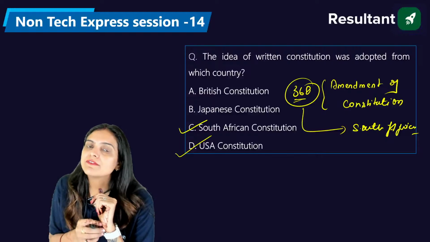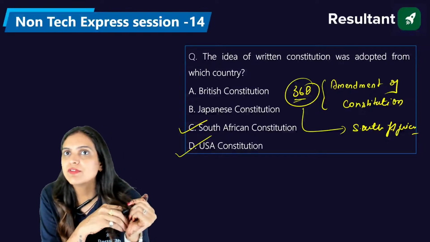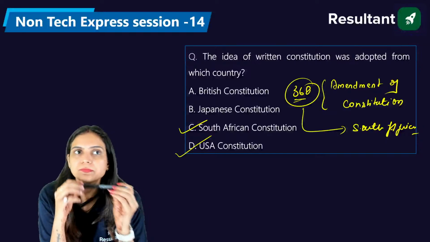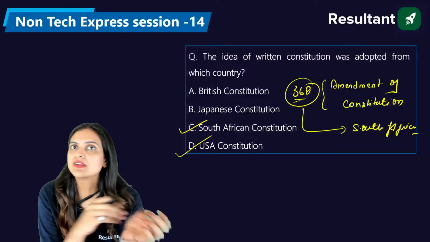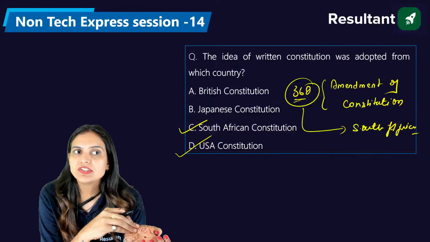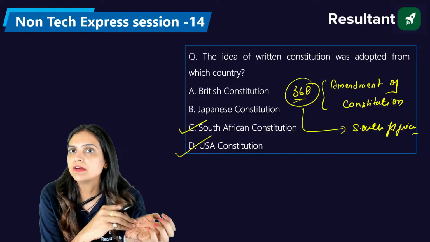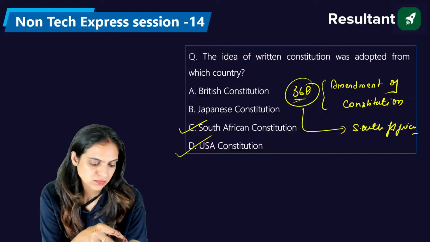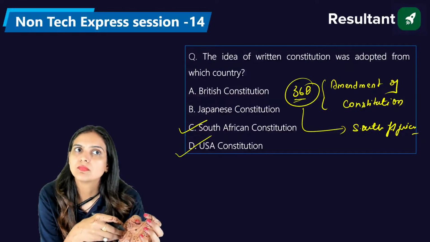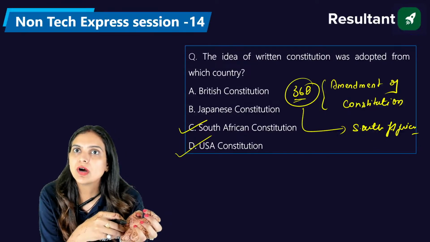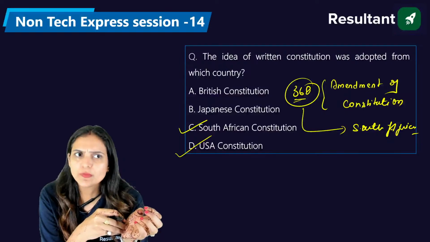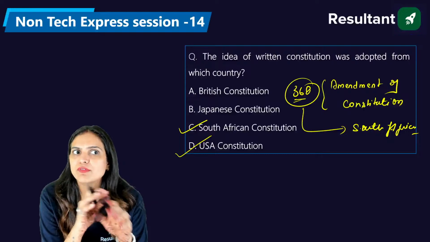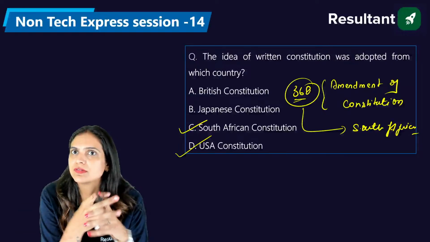Okay, if we say that we have the Japanese constitution, what have we taken from the constitution of Japan? What do you think? What is the right answer? From the Japanese constitution, which feature have we adopted? Still no answer. Are you sure, Venkat? We have not taken anything from the Japanese constitution?